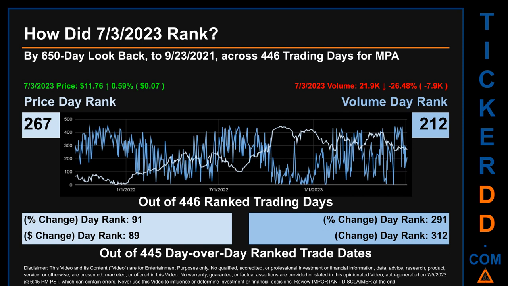The line graph overlays price and volume's daily ranking, as shown respectively in light versus dark blue, across those target days' trading days. In this view, essentially the dips are good whereas the spikes are bad. The price's day-over-day percentage change, jumping 0.59% on the 3rd of July 2023, had a day rank of 91 while its dollar difference of 7 cents had a rank of 89 when compared day over day across 445 trading days. Volume's percentage change and difference were ranked respectively at 291 and 312.